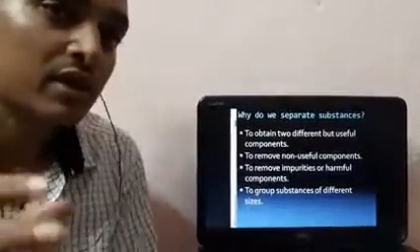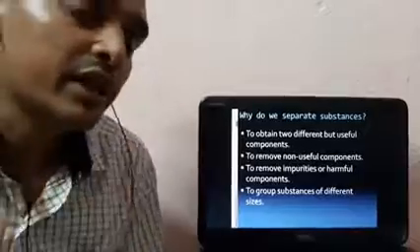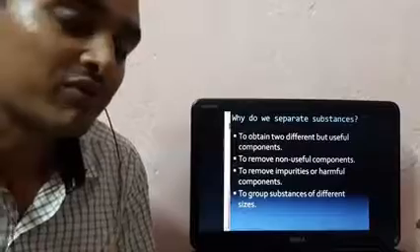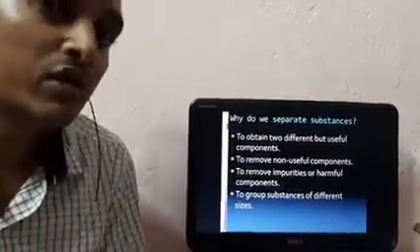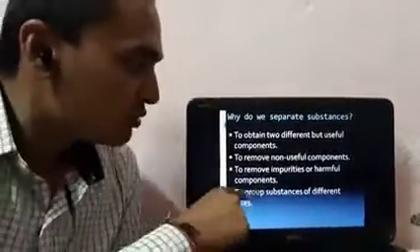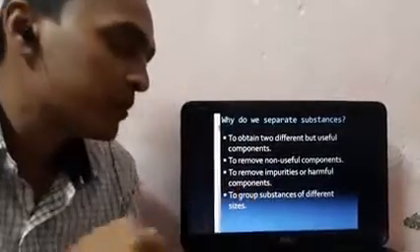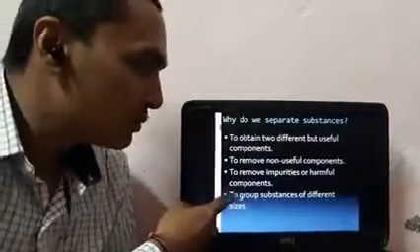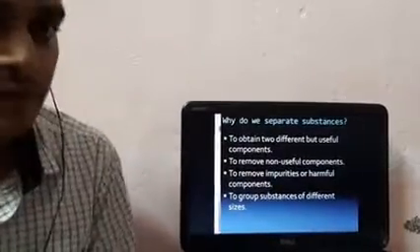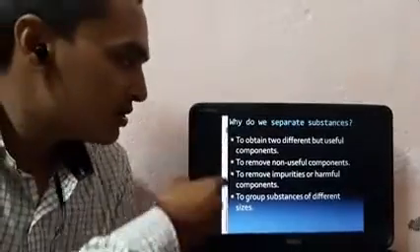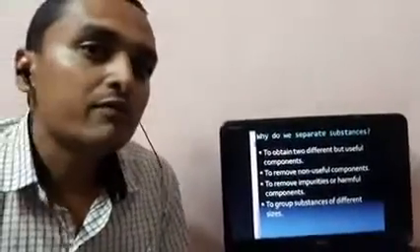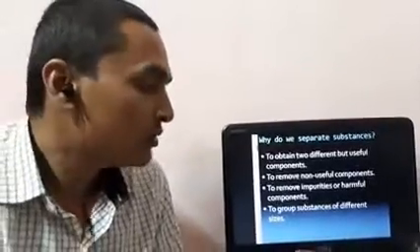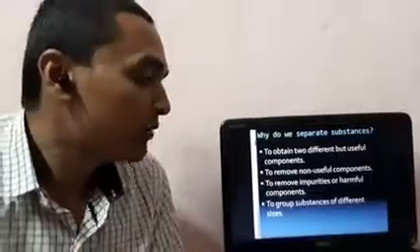For example, if you have some amount of grain, and in that grain some impurities are there like dust particles and husk or chaff, we will remove them because they are not needed in our food. To remove impurities or harmful components, to group substances of different sizes. So these are the basic reasons why we do separation in our daily life. We will see them in the chapter one by one.